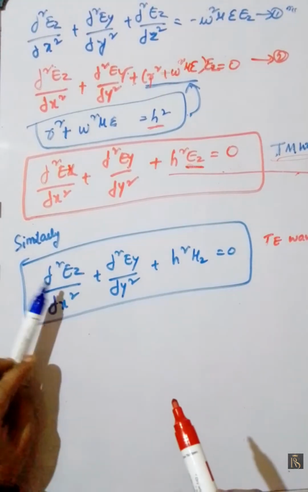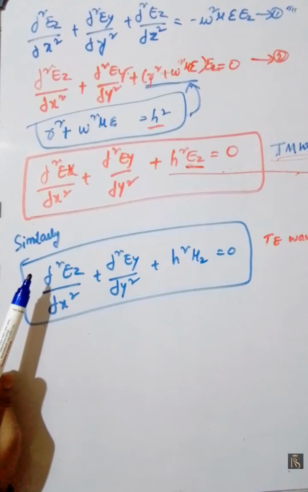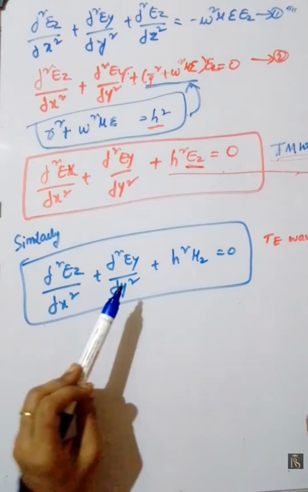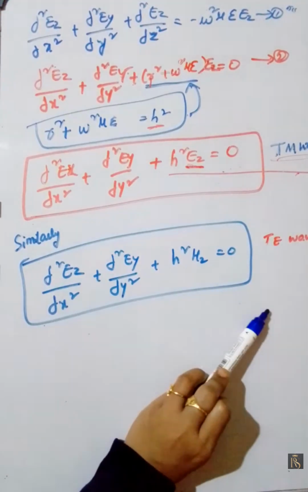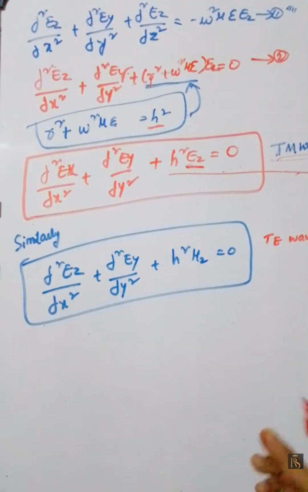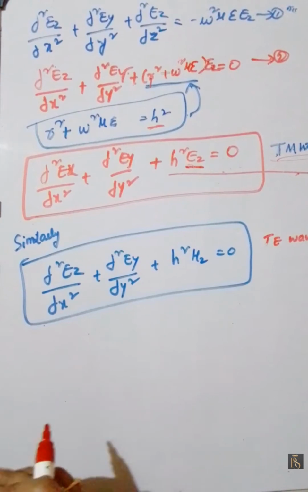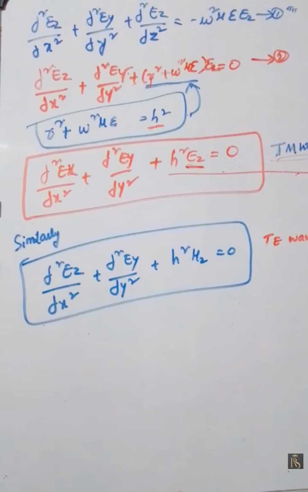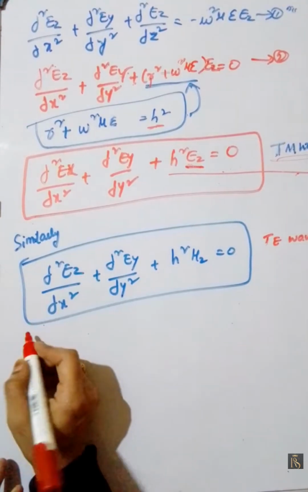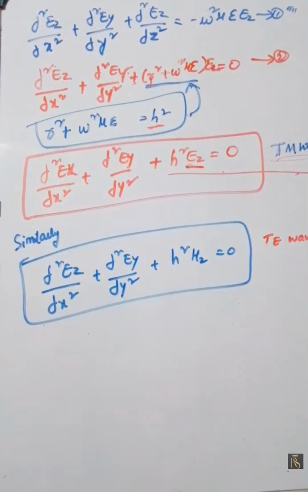Similarly, we get the same equation for the magnetic field: dou square Hz by dou x square plus dou square Hz by dou y square plus h square Hz is equal to 0 for transverse electric waves. By solving the above partial differential equations, we will get solutions for Ez and Hz using Maxwell equations. Let us discuss that in the next video.